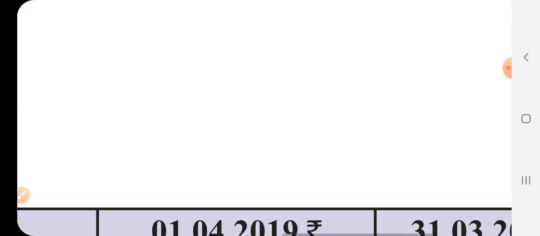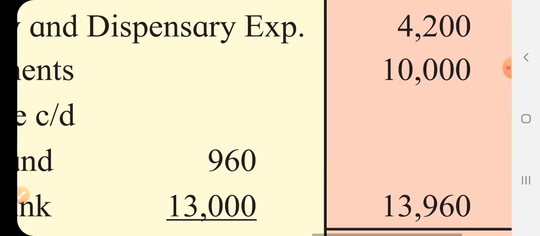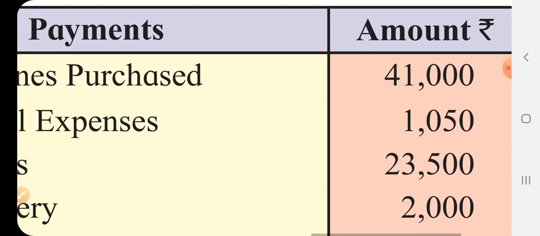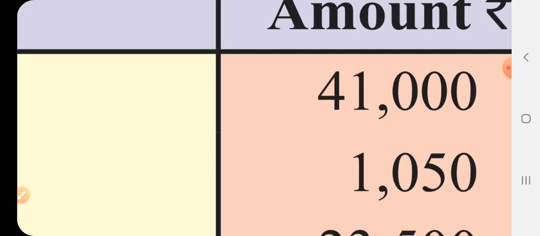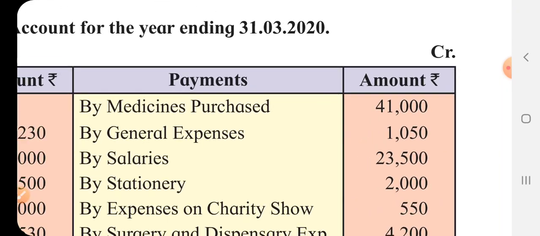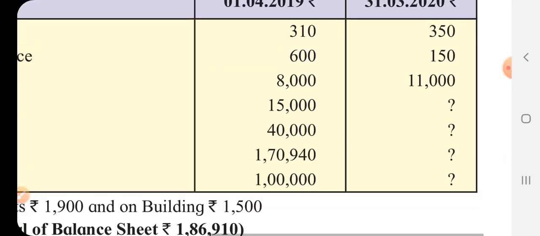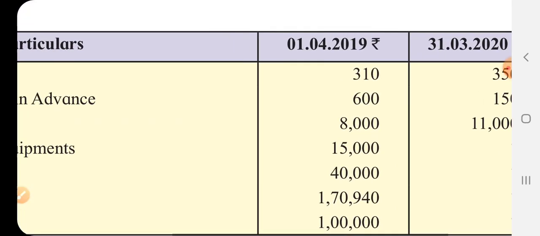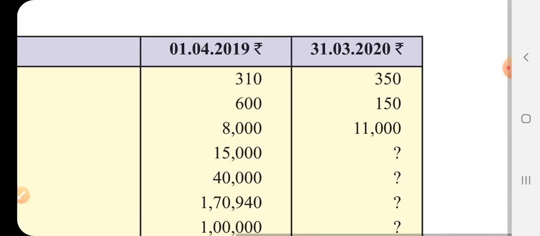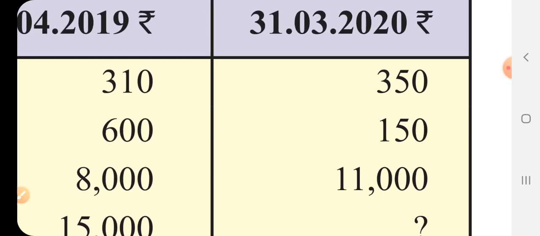Then newly purchased medicines will be added to the opening stock. We purchased medicines of rupees 41,000 plus opening stock 8,000, total 49,000, and the unused medicines at the end of the year will be deducted from that total, 49,000 minus 11,000. In the outer column we will write 38,000,